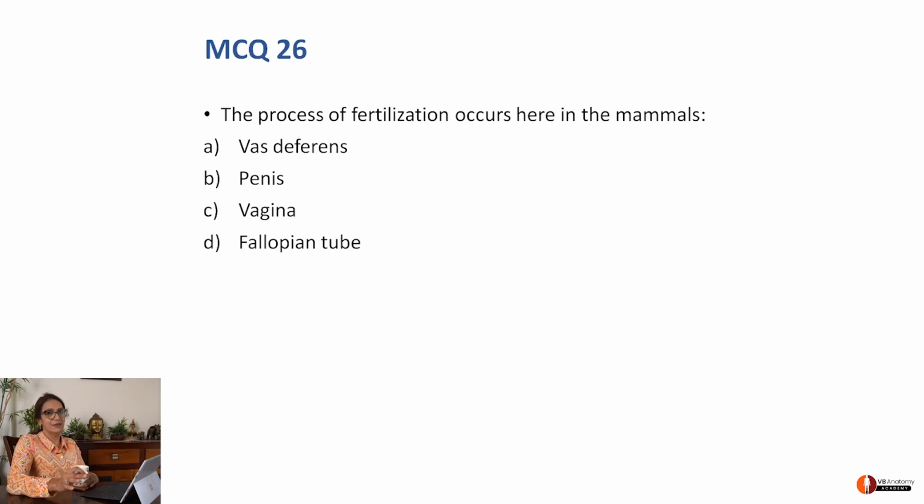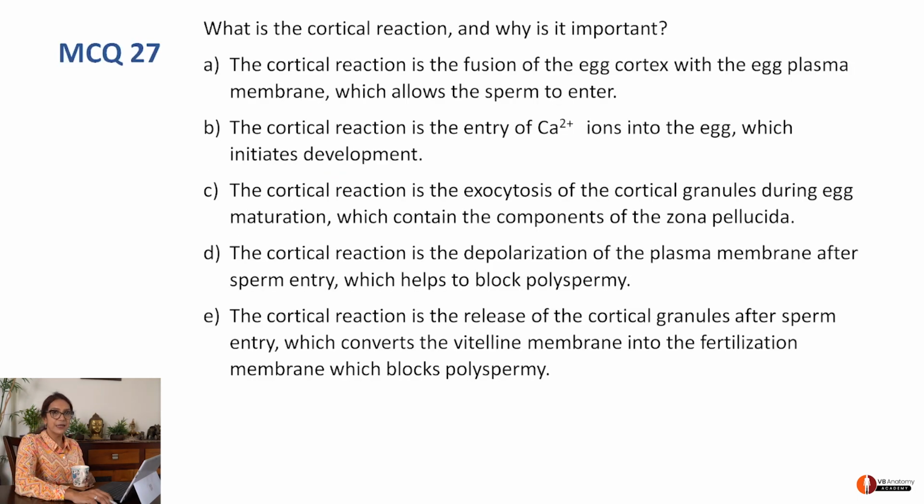The process of fertilization occurs here in the mammals. This is a sitter. They've given it to you because they want you to score. Obviously, answer is fallopian tube. There's no fertilization happening in vagina, in the penis, or in the vas deferens. It's idiotic. These two are obviously wrong answers. Vagina also, it doesn't take place. Actually, the sperm has to travel to fallopian tube to actually fertilize the secondary oocyte. That's the option. So we come to MCQ 27.